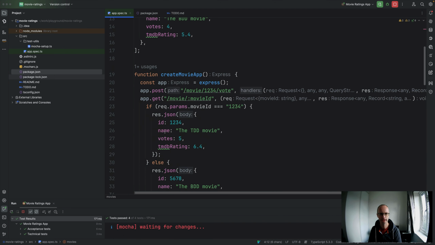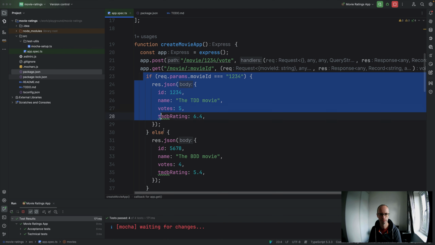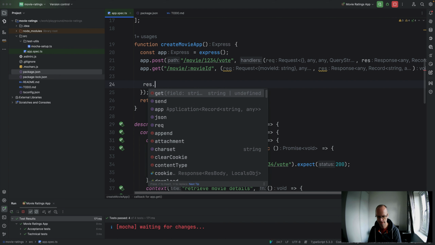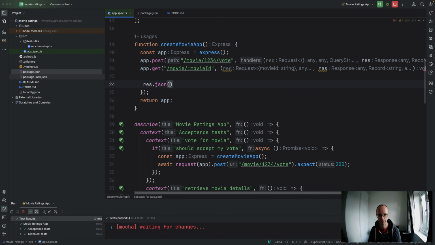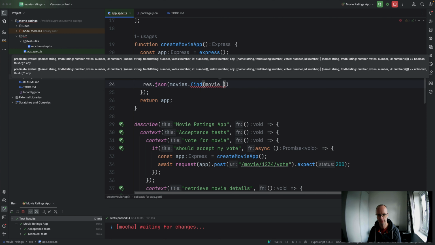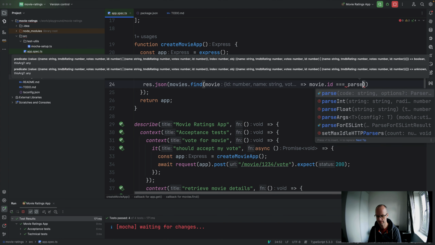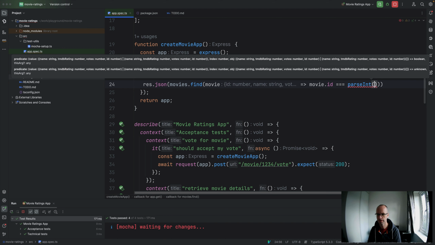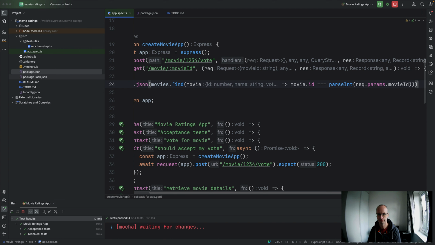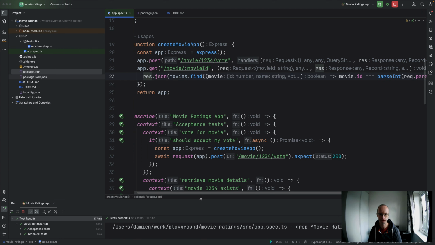And we're going to say here res.json movies.find movie.id equals parseInt req.params.movieID. So our tests still pass.